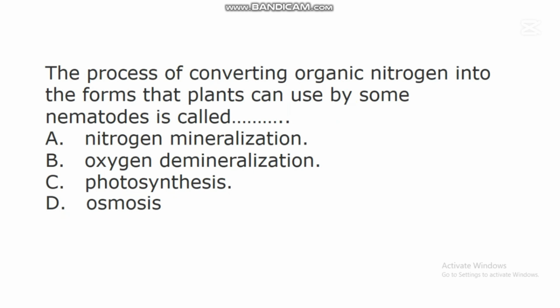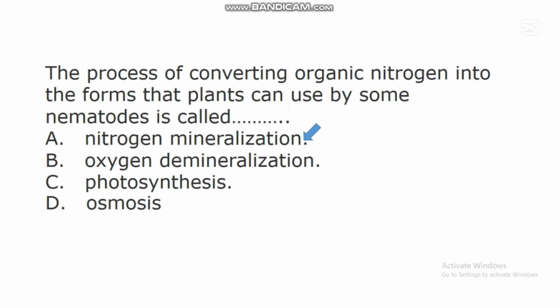C. Photosynthesis. D. Osmosis. In this question, the correct answer is A.